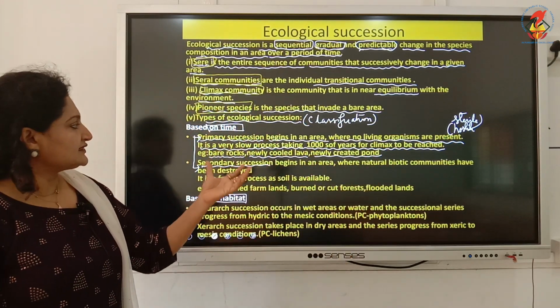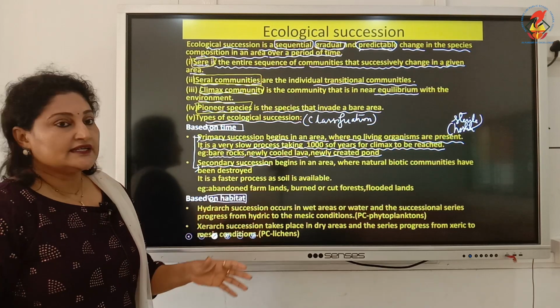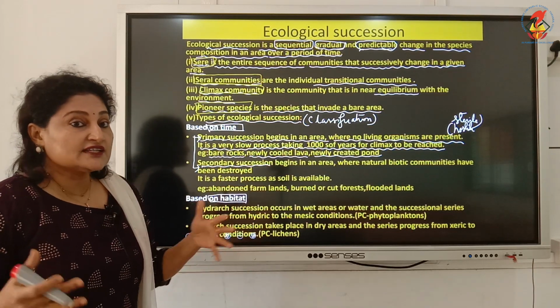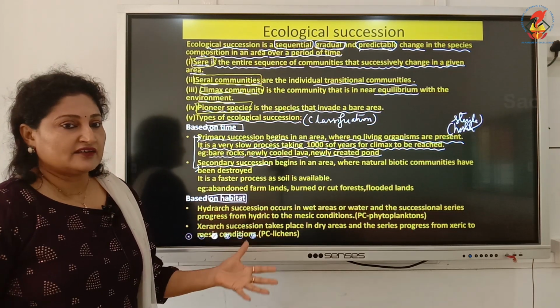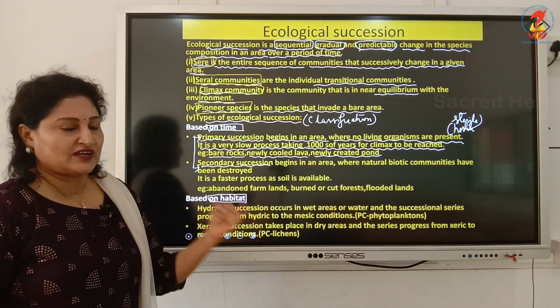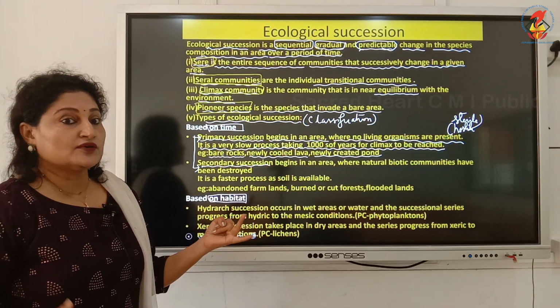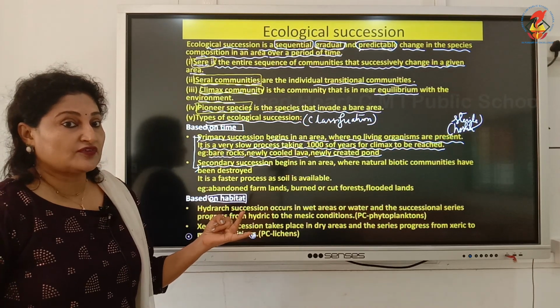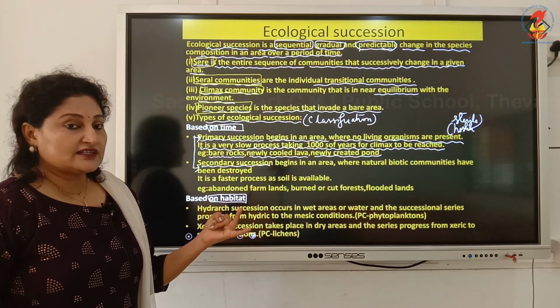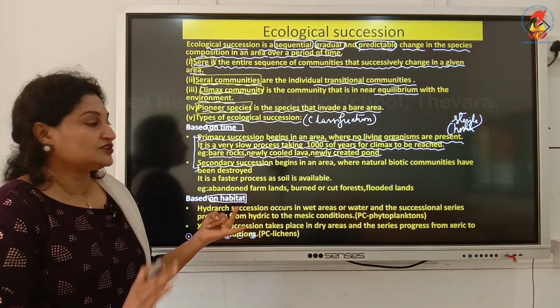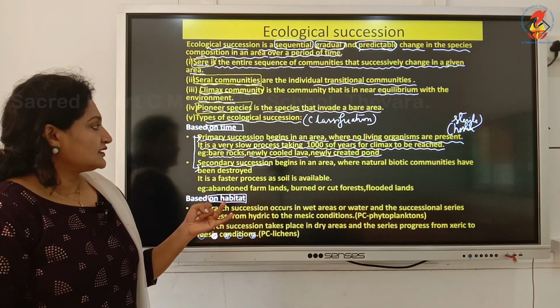So in these examples, what we noticed is the succession starts off from a very bare area, a sterile area, a hostile environment. Second, the time required: it takes thousands to tens of thousands of years for this conversion from one community to the other community and finally to reach the forest.